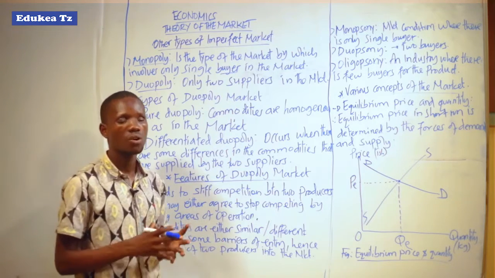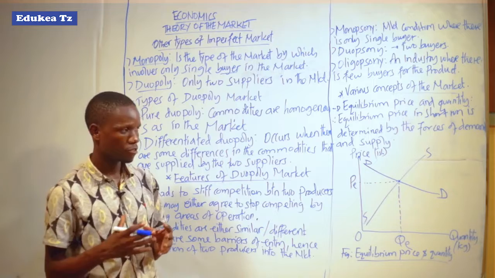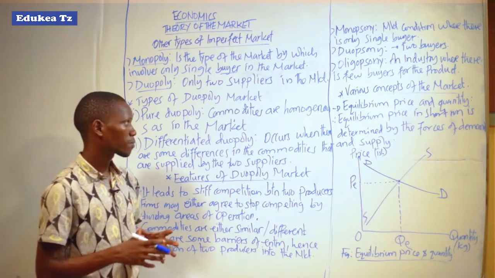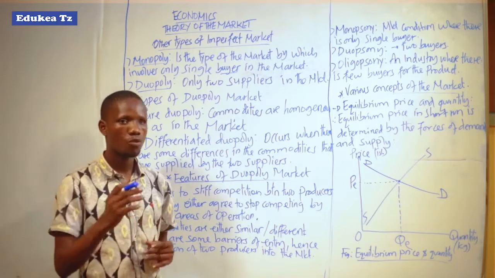So this gives customers or consumers a wide choice of the type of goods to use.